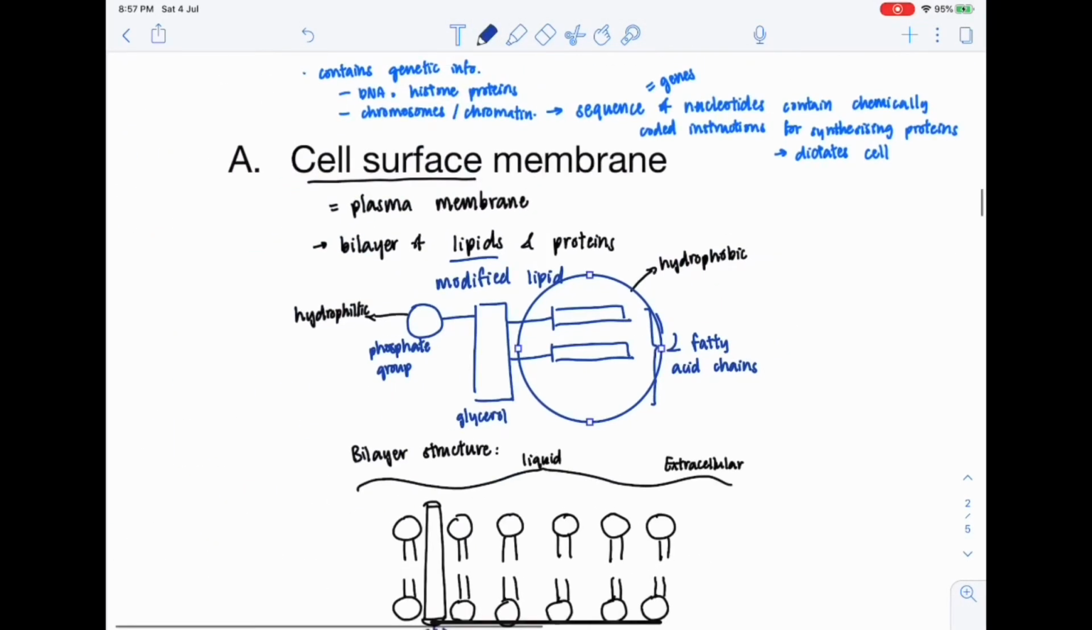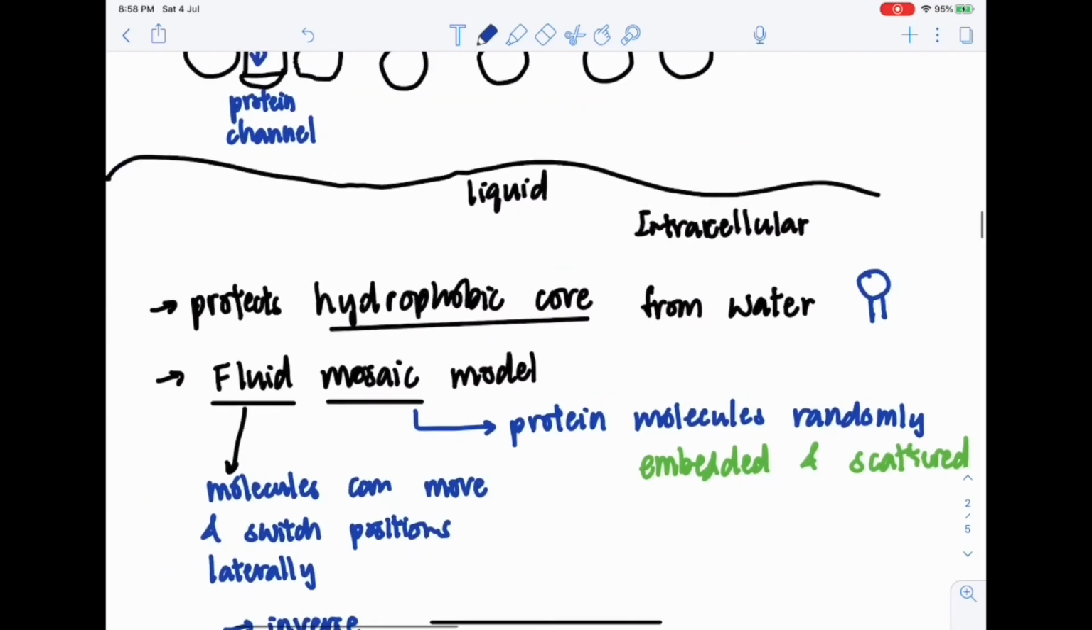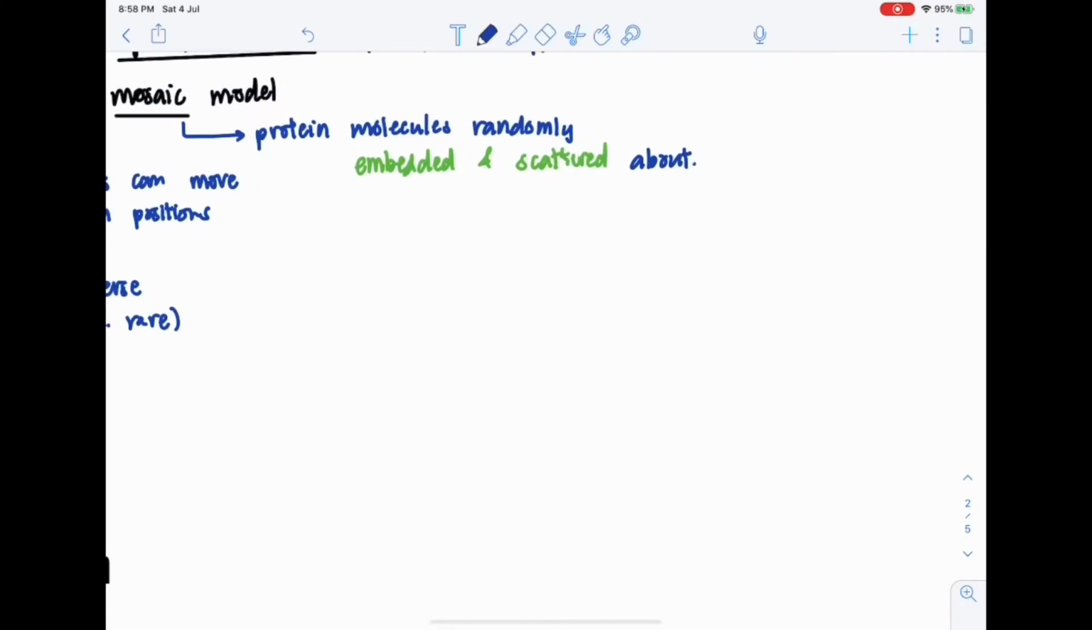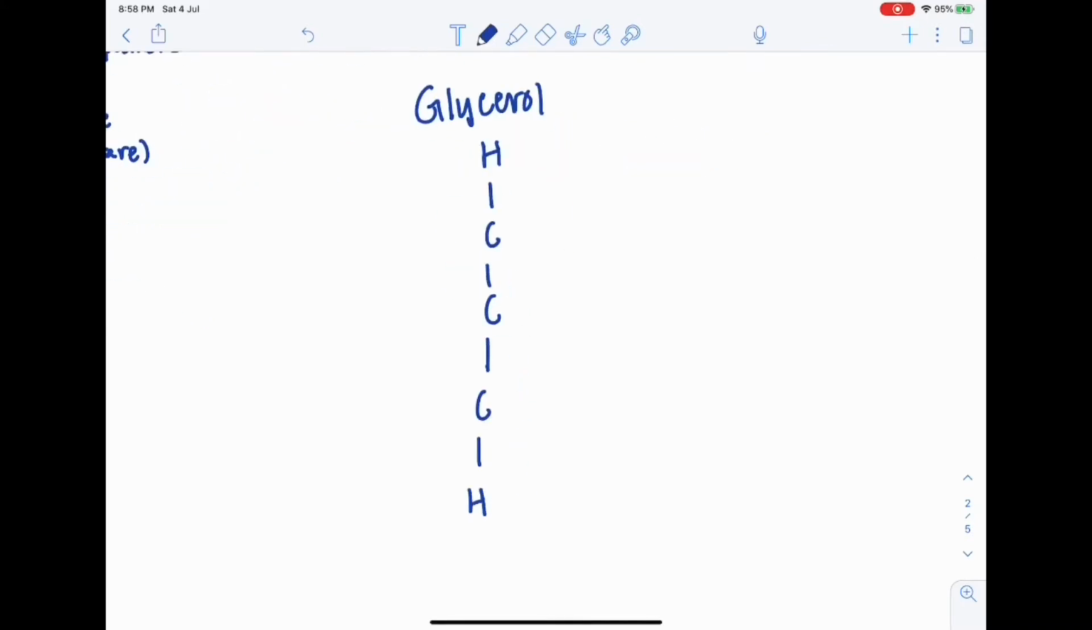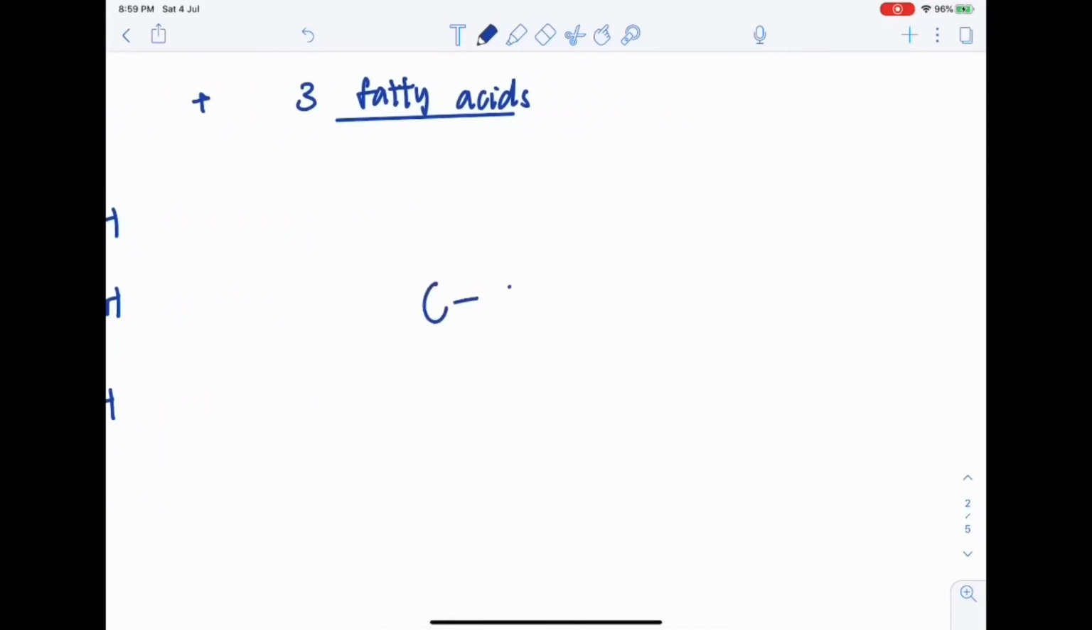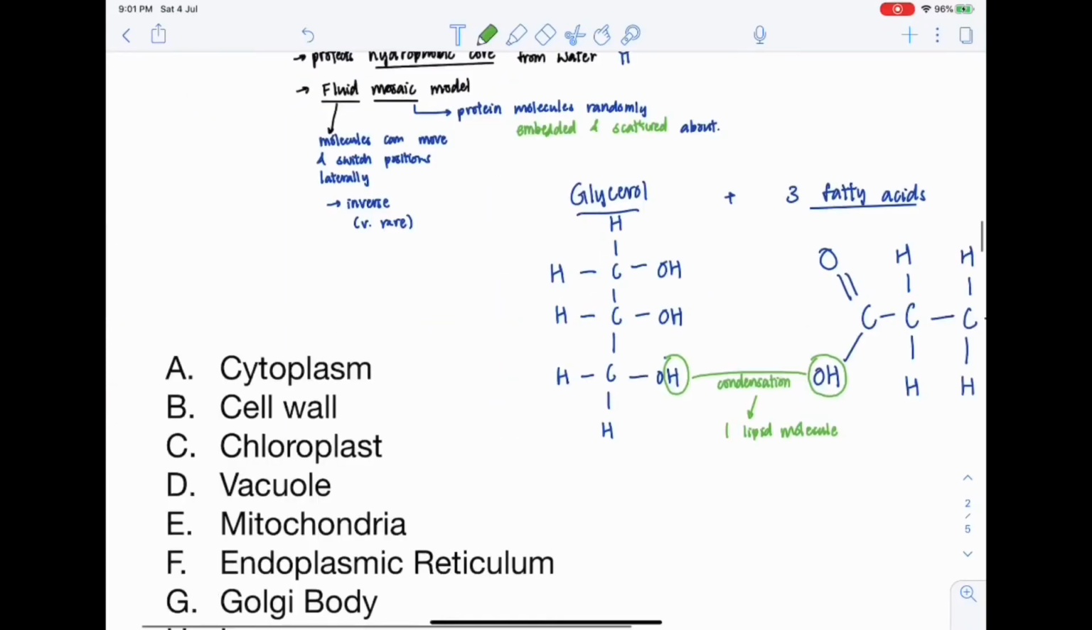Each phospholipid molecule is made up of a phosphate group, a glycerol molecule, and 2 fatty acid molecules. In a non-modified lipid, 1 glycerol molecule reacts with 3 fatty acid molecules in a condensation reaction to form 1 single lipid molecule. However, in phospholipid molecules, the phosphate group replaces one of the fatty acid chains. The byproduct of this reaction is a water molecule.